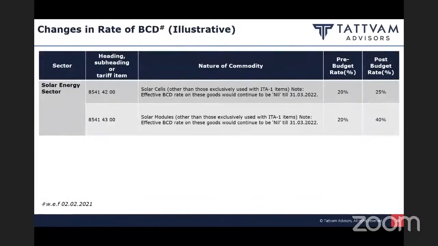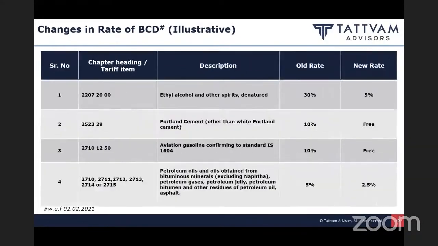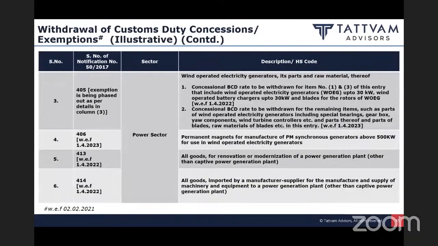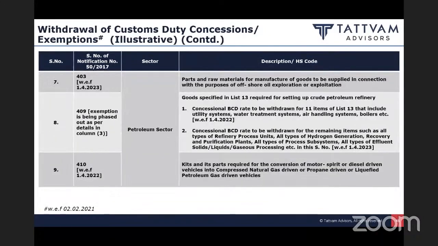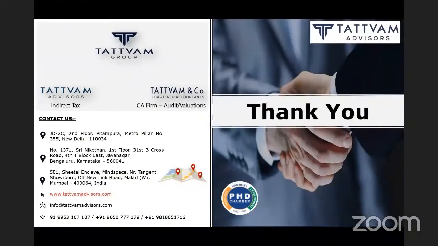And then we have various rate changes, etc. I'm not drilling down into each of the rate changes. In the solar energy sector, we have a change in solar modules. Then we have rate changes for electrical and electronic items. So there is a series of rate changes. Various exemptions and concessional benefits have been withdrawn. There is a complete list available on the website which deals with the various rate changes. With this, we end our presentation on the various amendments proposed under the GST and Customs Act.